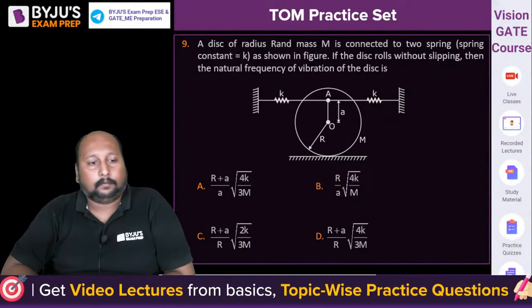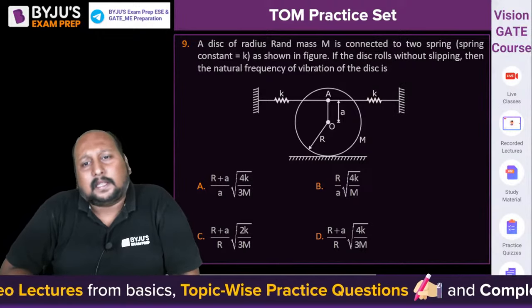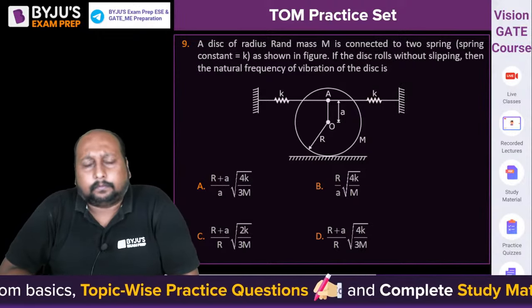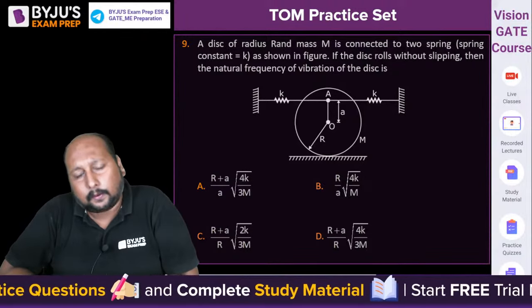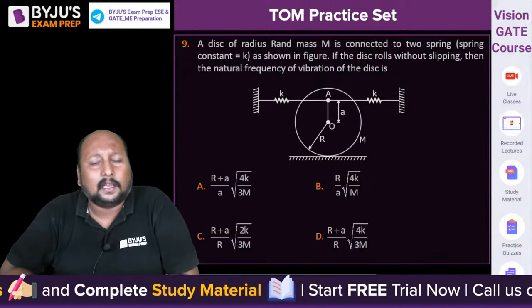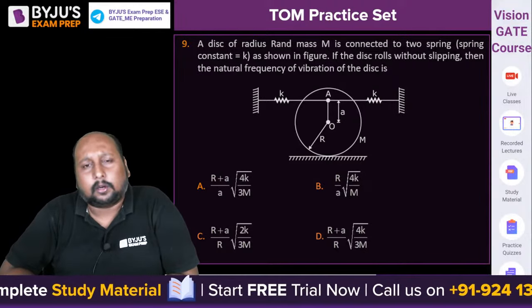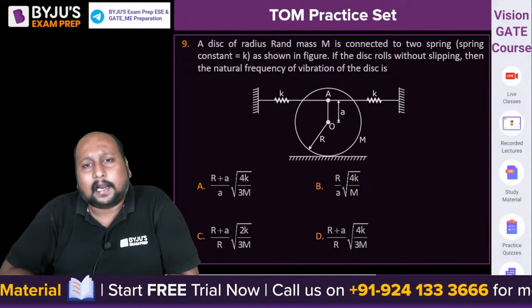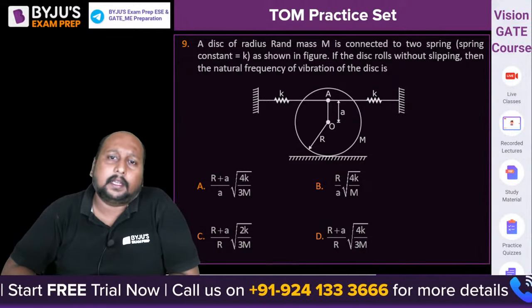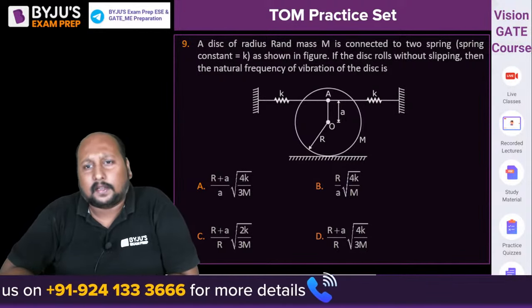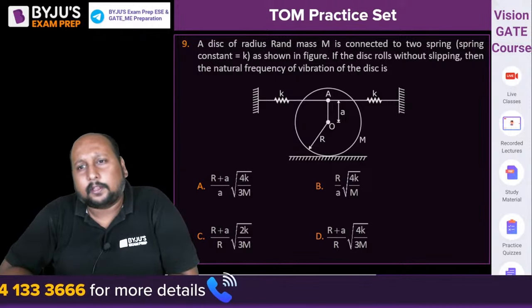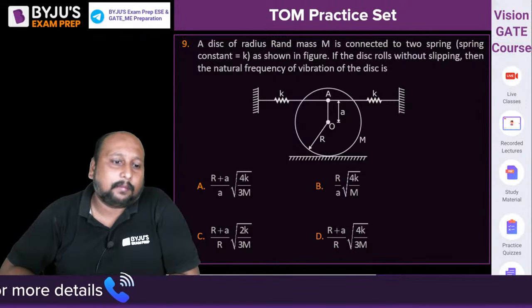Yes, easy one. Apply the torque method, it will be easy. Whenever a roller is rolling not about the center but about an offset point, if your spring is attached, then go for this one, the torque method. A disc of radius r and mass m is connected to two springs having equal stiffness. If the disc rolls without slipping, then what is the natural frequency of vibration?